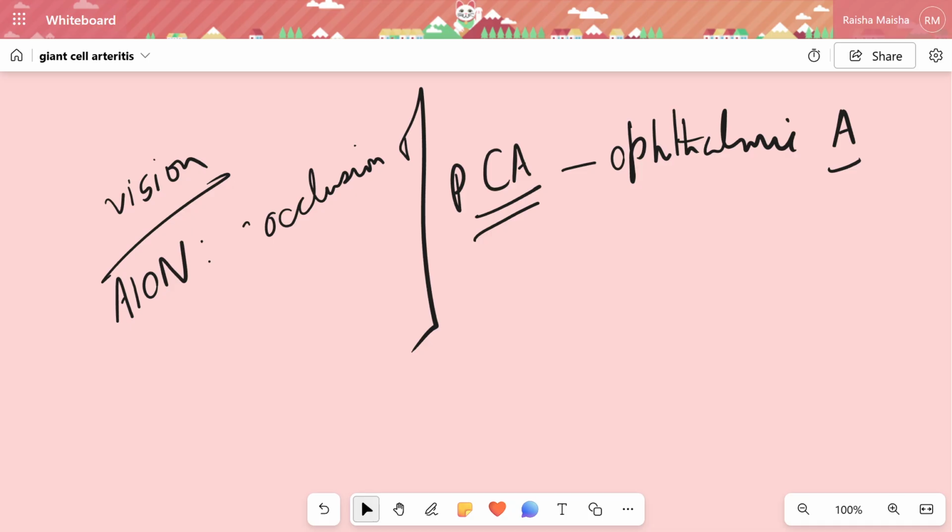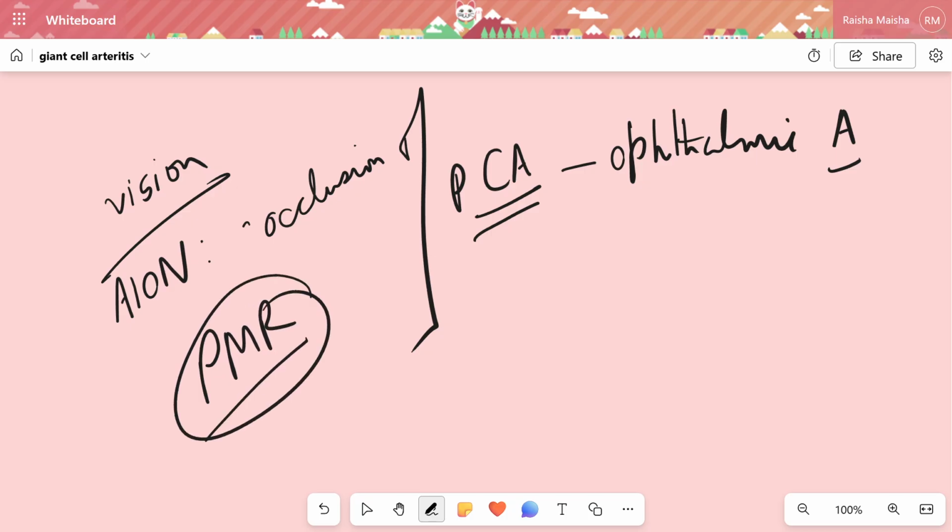Diplopia may also result from the involvement of any part of the oculomotor system, so diplopia can happen if there is involvement of the cranial nerves. AION, acute ischemic optic neuropathy, can happen, and it is associated with PMR, not physical medicine and rehabilitation, but polymyalgia rheumatica. It can also come with lethargy, depression, low grade fever, anorexia, and weight loss.